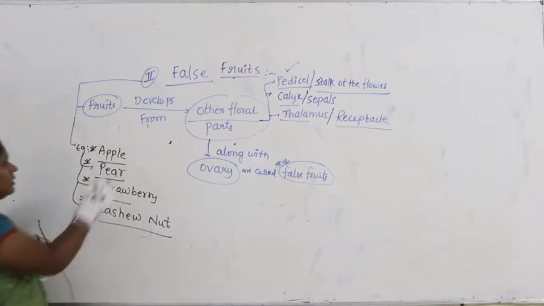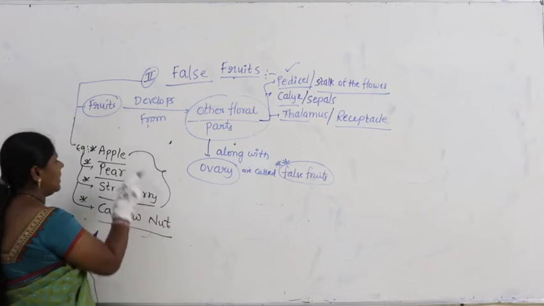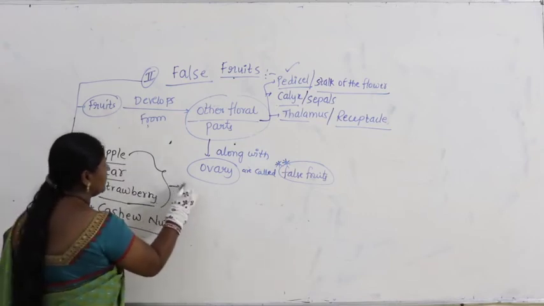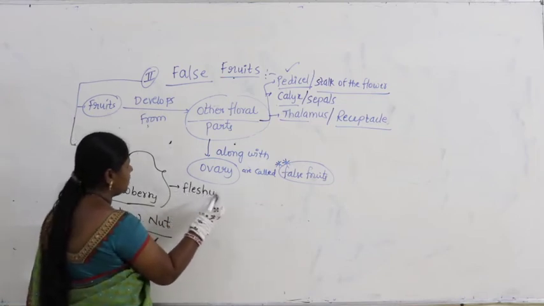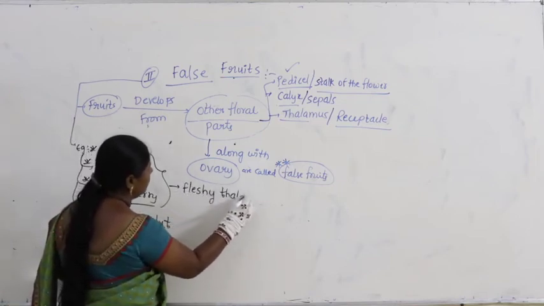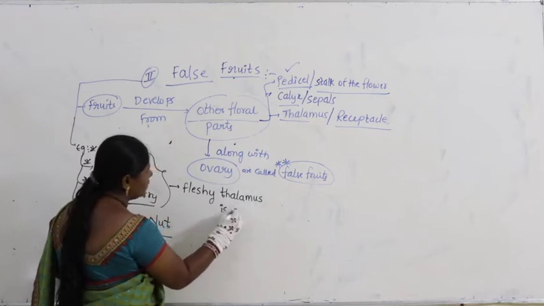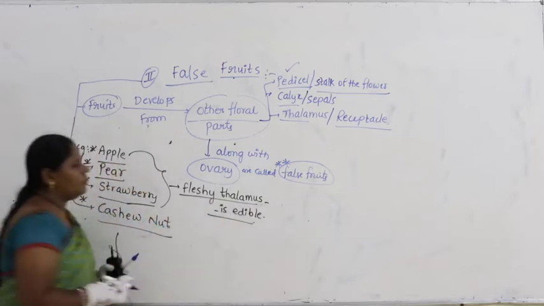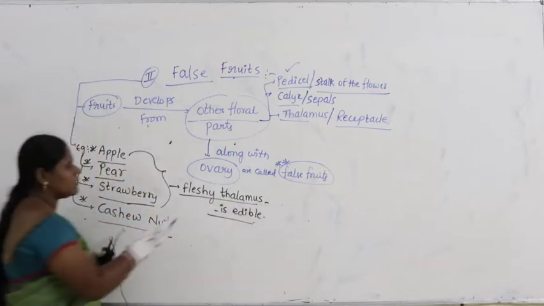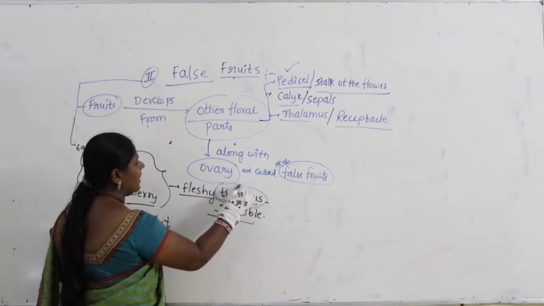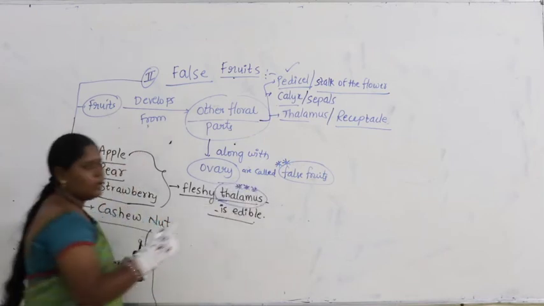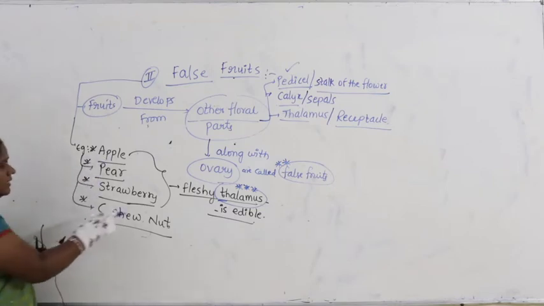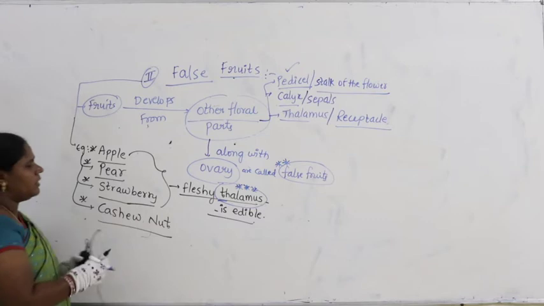When you take all these three, apple, pear, strawberry, in all these cases the fleshy thalamus is edible. Very, very important. Thalamus becomes the edible part. Where does thalamus become the edible part?